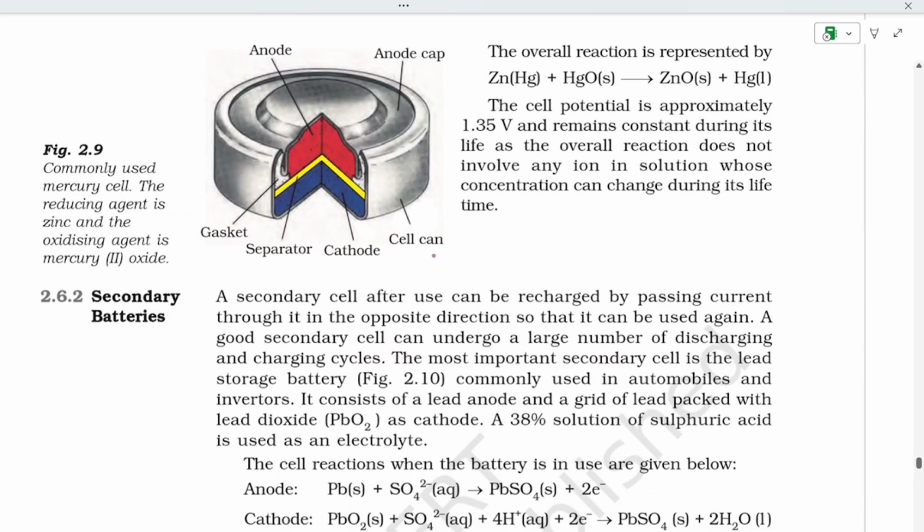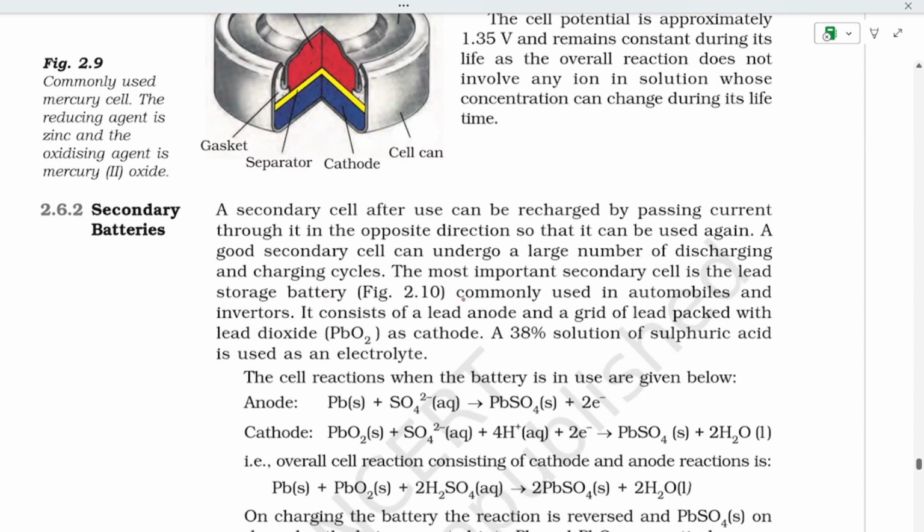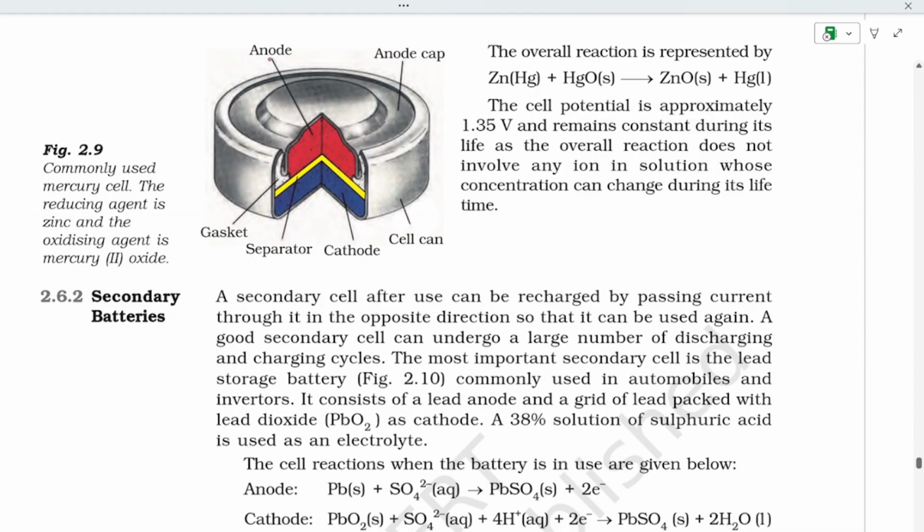Now secondary batteries. This is the anode cap, and the cathode is the blue component, and this is the cell can, the whole is the cell can, and this is the gasket, and this is the separator between the anode and the cathode.